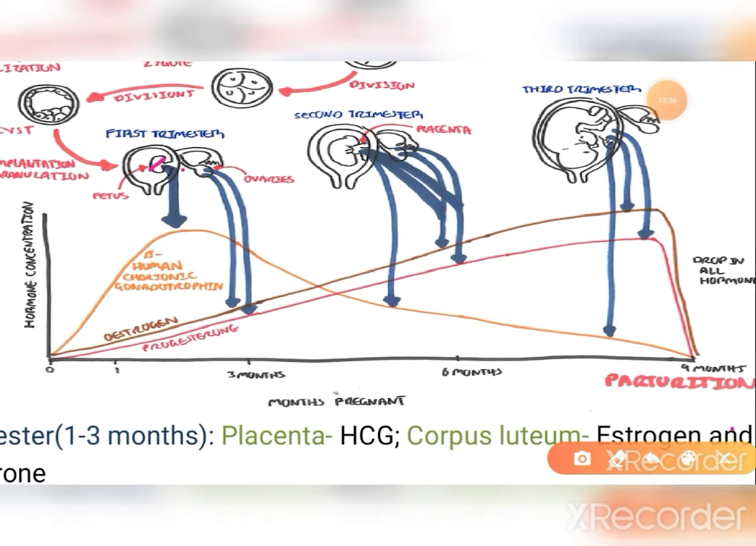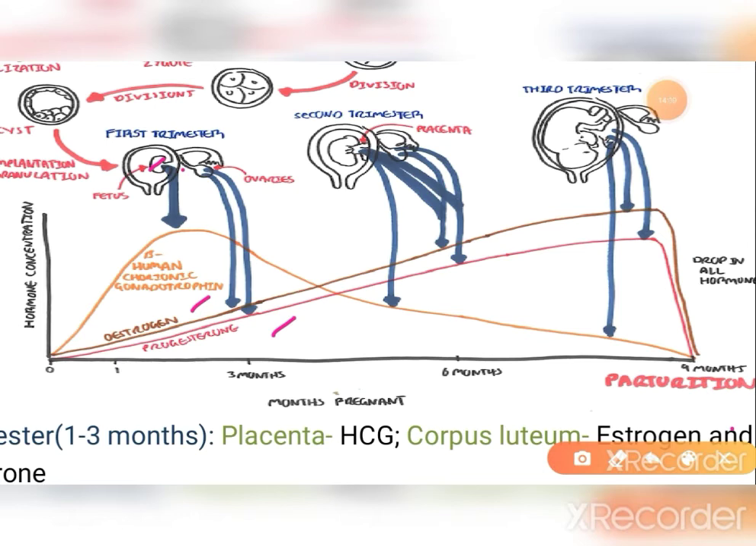Then it falls down. The placenta produces HCG in order to keep the corpus luteum alive in the ovary. The corpus luteum is the empty follicle of the ovary, and as it remains alive by the action of HCG, it continues the production of estrogen and progesterone throughout the pregnancy period. So in the first trimester, that is 1 to 3 months of pregnancy, the progesterone and estrogen are synthesized.